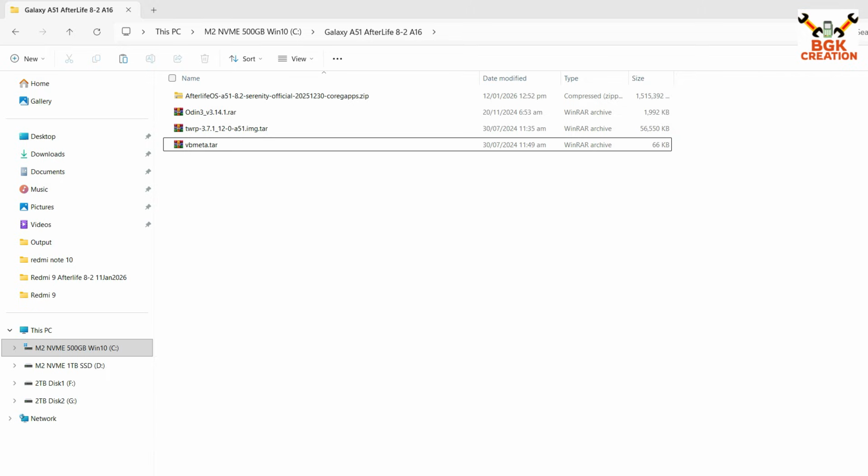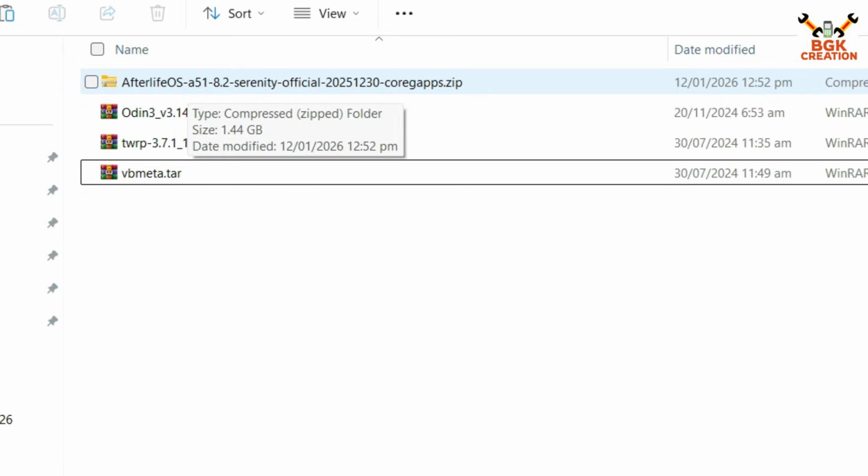Thank you. So here are the files that I have already downloaded, and I have provided all the links in my video description. Make a new folder on your computer hard drive and click the link, download the files. So this is the official Afterlife 8.2 version for the Galaxy A51, and this ROM comes with the core GApps, which means there is no need to flash the GApps separately.